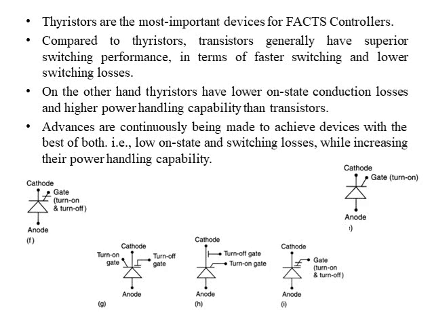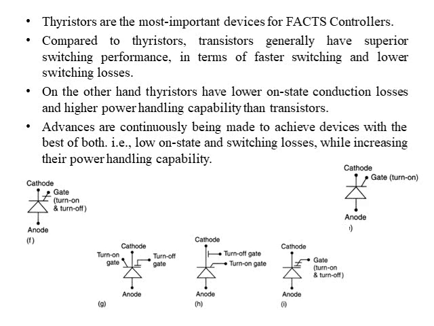Compared to thyristors, transistors have superior switching performance in terms of faster switching and lower switching losses. The lower the switching losses, the more the efficiency of the semiconductor device increases. So if we compare transistors and thyristors, transistors have low switching losses as compared to thyristors, and transistors are easy to turn on and turn off as compared to thyristors.